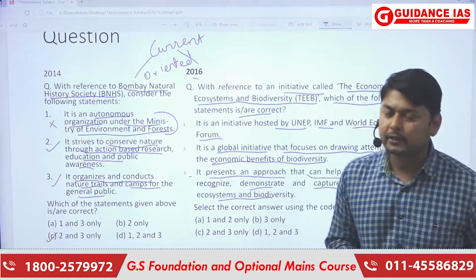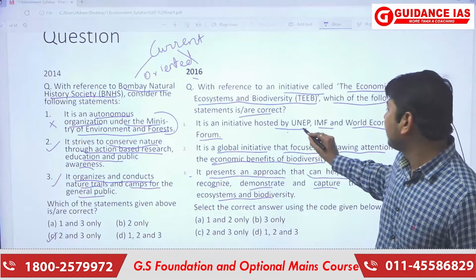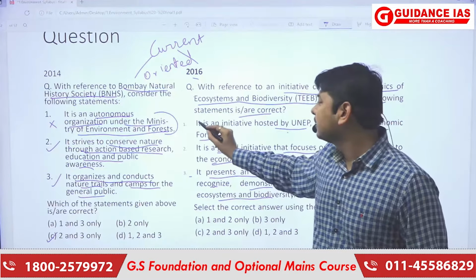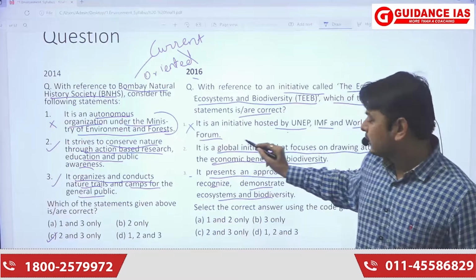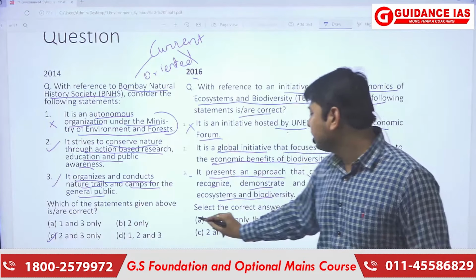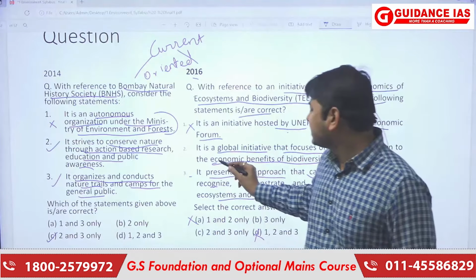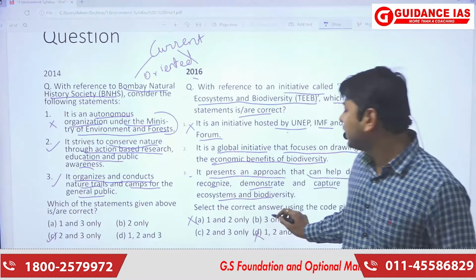If we know something about the TEEB program, then this initiative was taken by Germany and the European Commission. So the first statement, that UNEP, IMF and World Economic Forum were the initiators, is a wrong statement. So from this statement, I can eliminate A and D options here. But I can see that we have 2 and 3 only options.